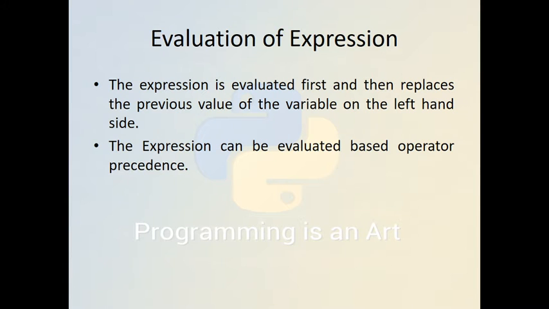These expressions are evaluated first, then the result of the expression will be assigned to the left side variable. These expressions are evaluated based on the operator precedence that I discussed a few slides back.